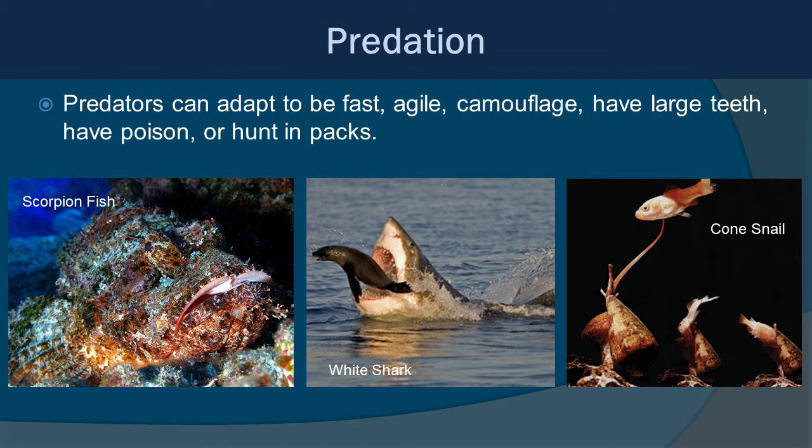The white shark obviously has to compete with the speed and agility of sea lions, and it does that by surprise ambush attacks, things like that. The cone snail is a snail, a little mollusk that has a venom in it, and it can actually kill other fish as well as other invertebrates, which is really kind of interesting. So all of these animals have been adapting to essentially access those prey items.